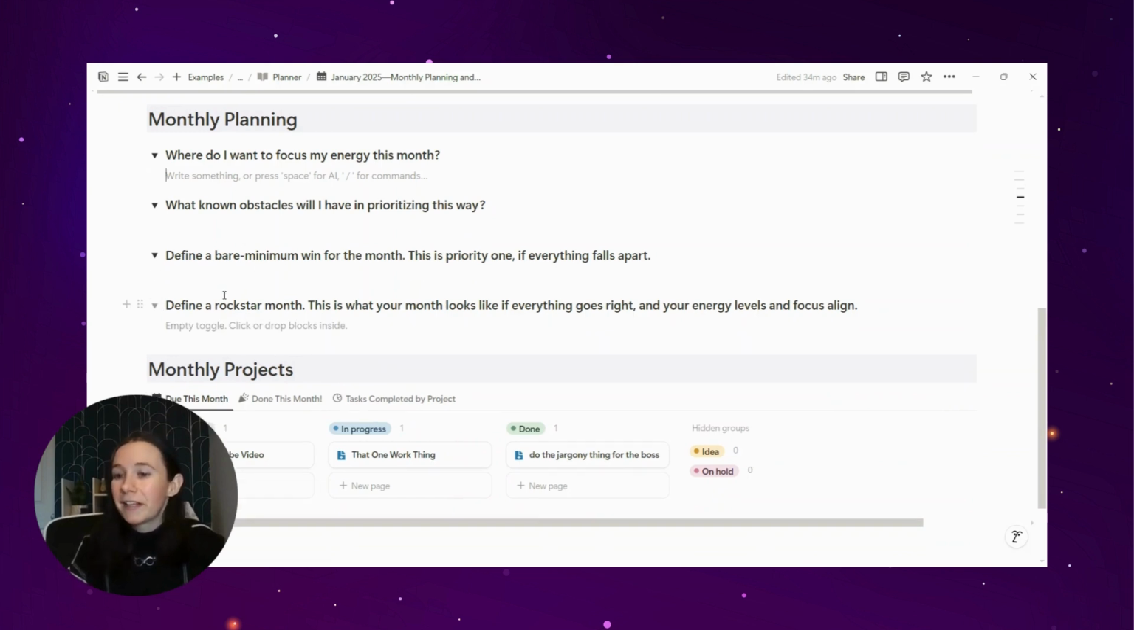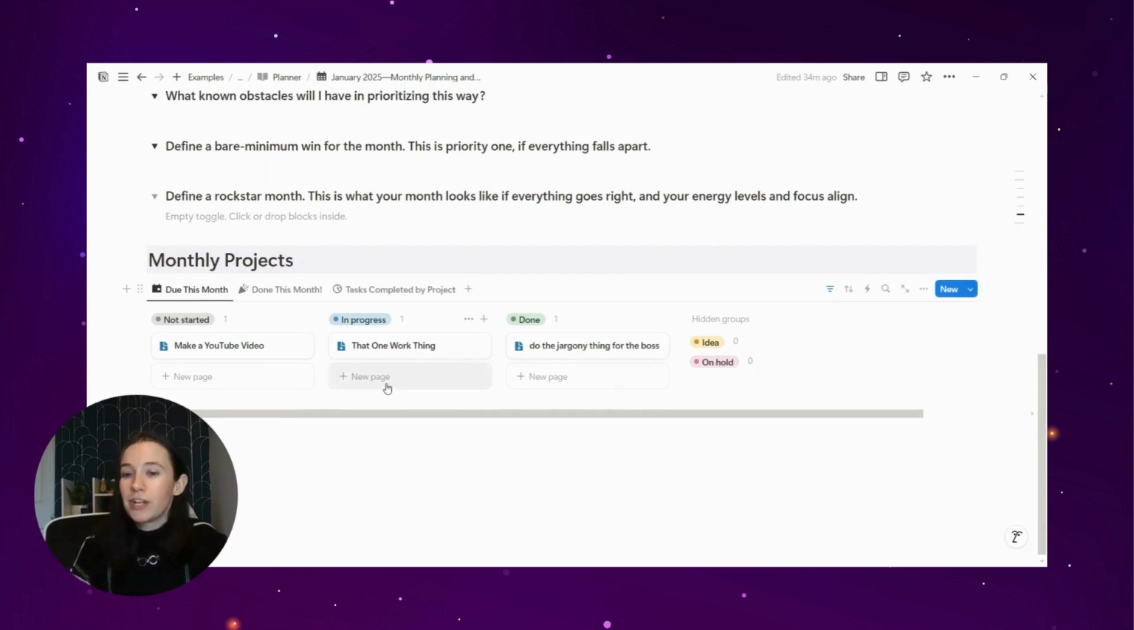And then finally, a rock star month. What will your month look like if everything goes right and your energy levels and focus align? This also, I feel like, has been interesting, because since I started implementing these questions, I've had rock star months more often than I haven't. And I'm not sure I would have recognized that without having listed in advance. Look, I would be so impressed with myself if I did all these things. And then being able to look back and being like, oh, I'm capable of doing all of those things. It just feels like a lot at the outset.